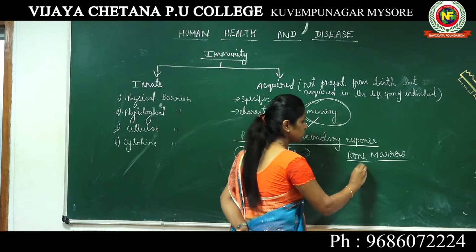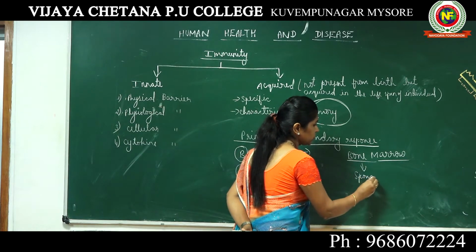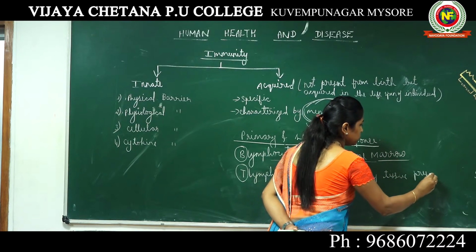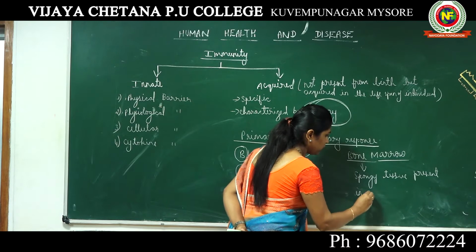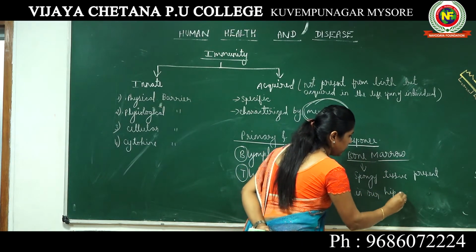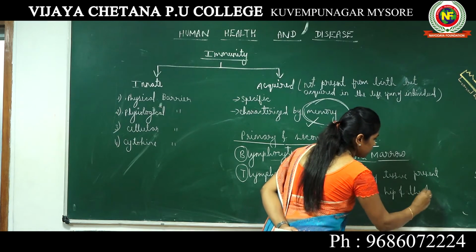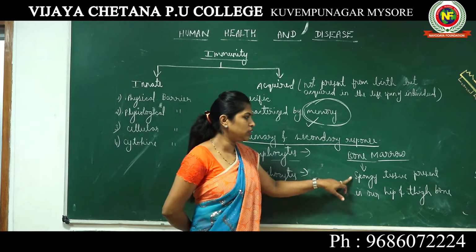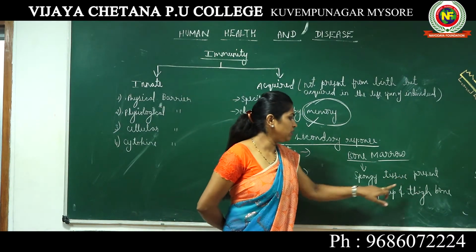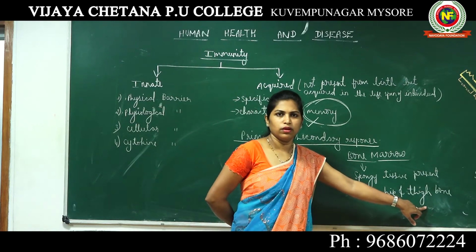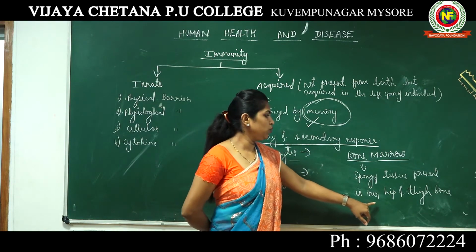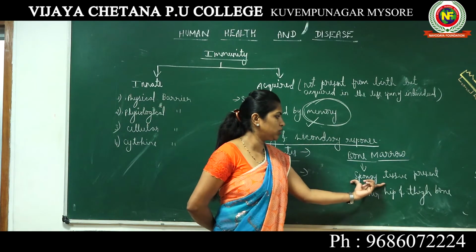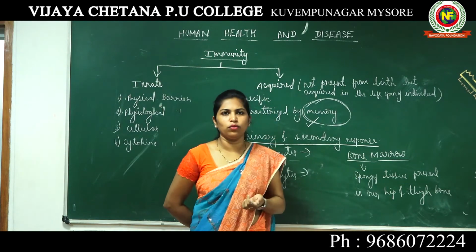Bone marrow is a spongy tissue present in our hip and thigh bone. If you look inside the hip and thigh bone, you have a spongy tissue which is known as bone marrow.